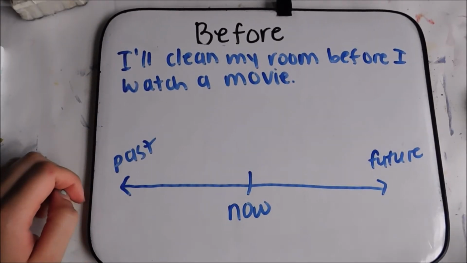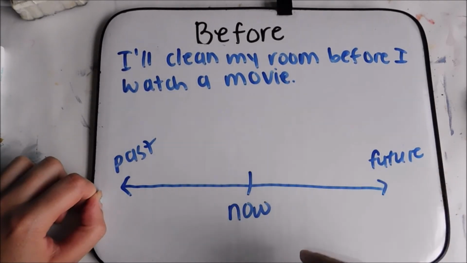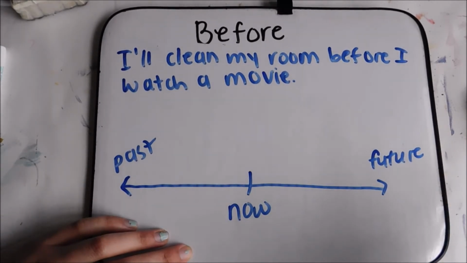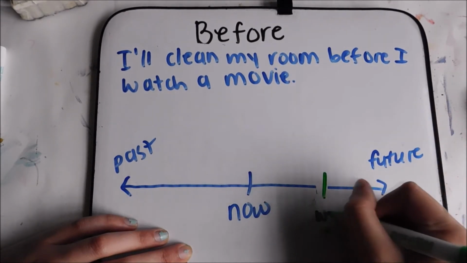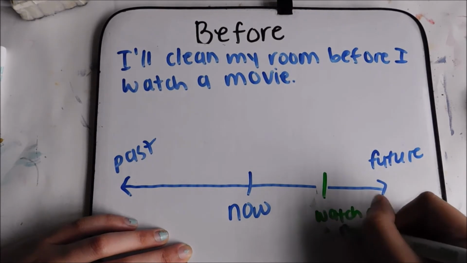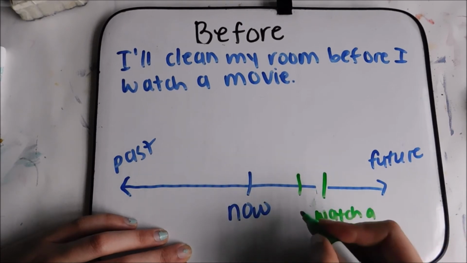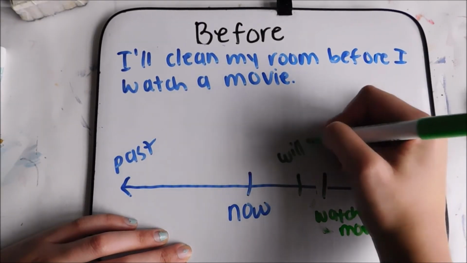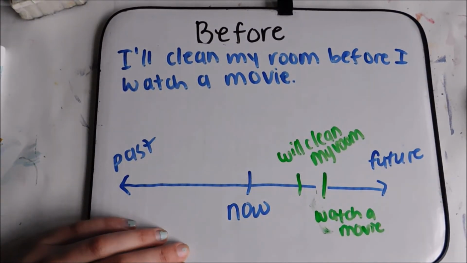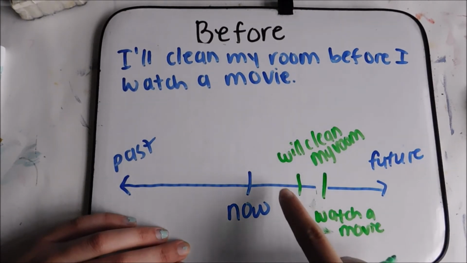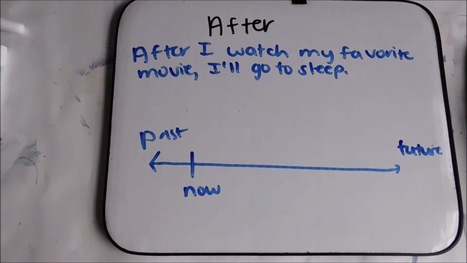Another one with before is I'll clean my room before I watch a movie. Again, we have the past, we have now, and the future. I need to do those things in the future. Clean my room and watch a movie. So we're going to put watch a movie here. But before I watch the movie, I will clean my room. So both of the actions happen in the future, but cleaning the room happens before watching a movie.